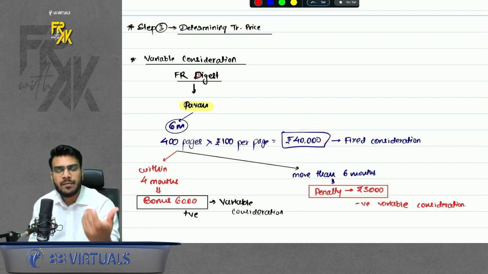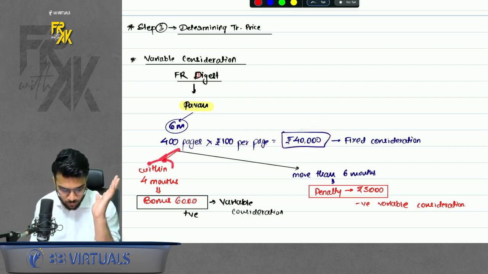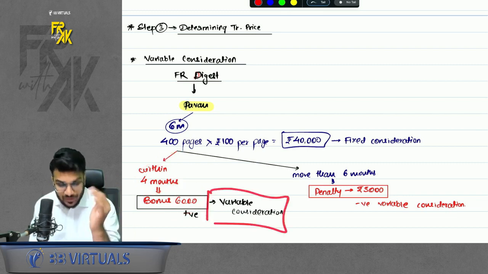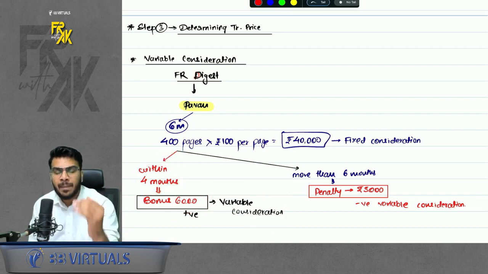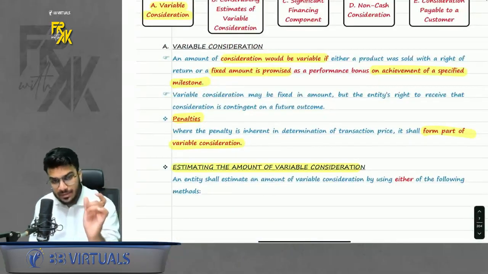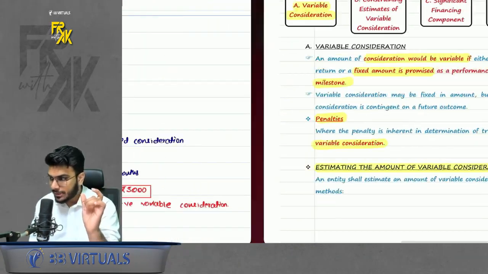Now I also gave him one target that if he achieves the target in 4 months, I will give him a bonus of 6,000. This is variable consideration because whether he will receive this money or not, it is dependent on a future outcome. It is variable. Variable consideration can be positive also. Acha, it can be negative also.